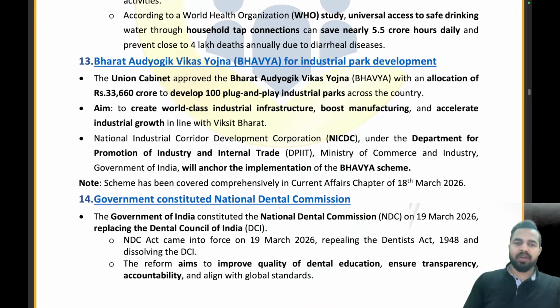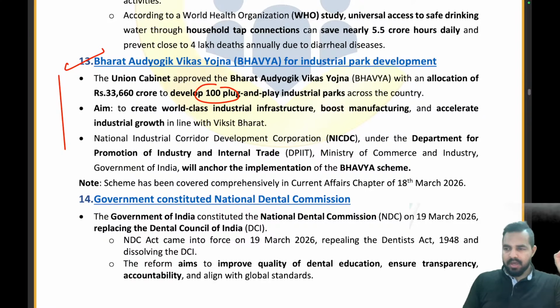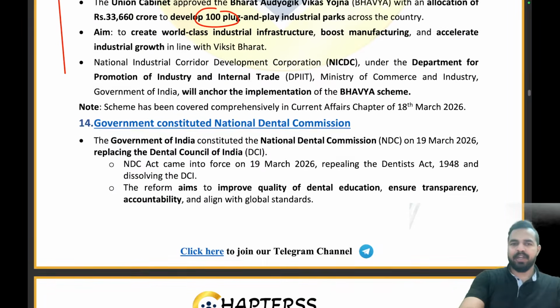This article we have also already covered, that is the Bhavya scheme. I asked you, Bhavya stands for Bharat Audyogik Vikas Yojana for industrial park development. I told you how many industrial parks we are going to create: 100 plug-and-play industrial parks. In this session only we have covered this particular article, so I am leaving this article for all of you to go through on your own. Now let's move on to the next news article, my dear friends.